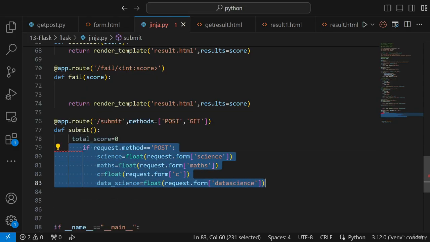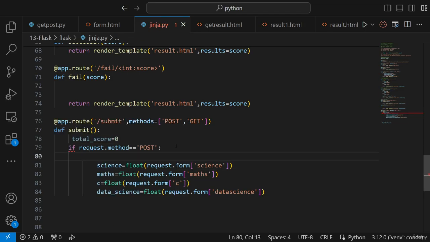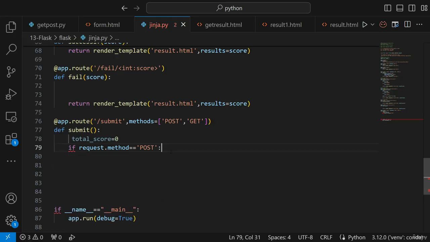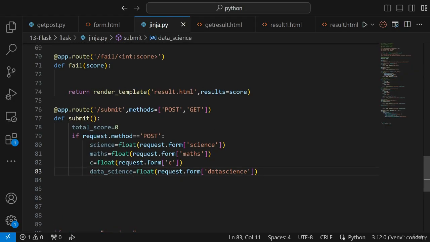Okay, let me do one thing. I'll initialize a variable total_score equal to 0. I'll say, if this particular method is a POST, then I will read each and every value from this particular form. Now I will get the science marks, maths marks, C marks, and data science marks. Once I get the marks, I will calculate my total_score.